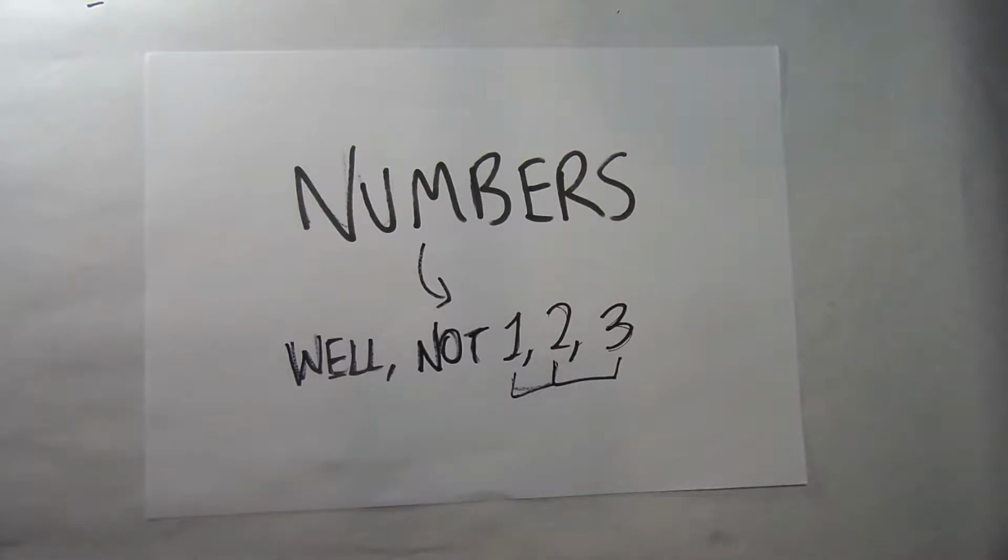Now the first thing we want to discuss in this video is a few confusions people have about numbers.